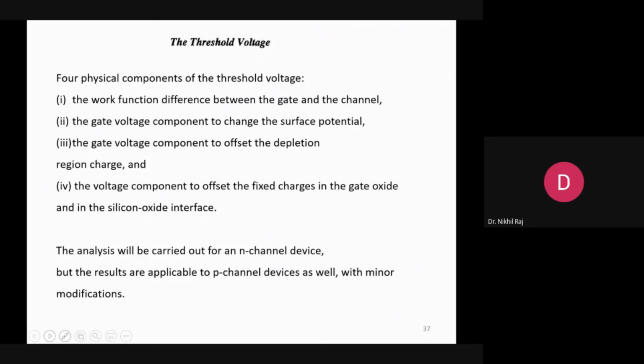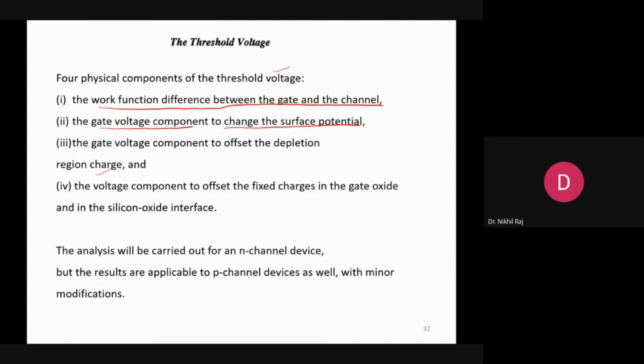So what is threshold voltage? If we see the threshold voltage, basically four physical components play a role in determining the threshold voltage of the MOSFETs. Number one is the work function difference between the gate and the channel. The second is the gate voltage component for the change of the surface potential. How much gate voltage should be there so that the surface potential changes? And the third component is the gate voltage component to offset the depletion region charge.